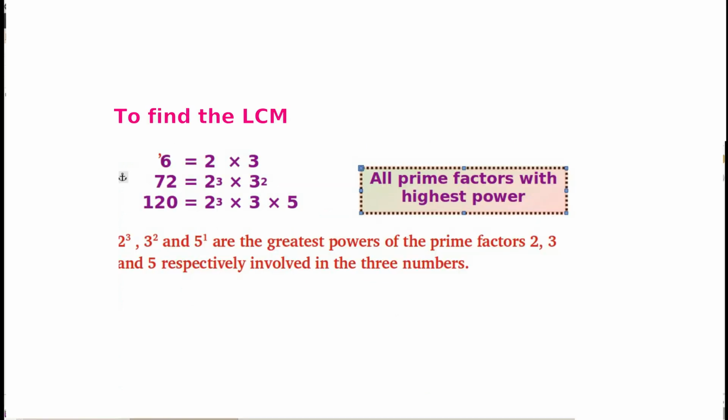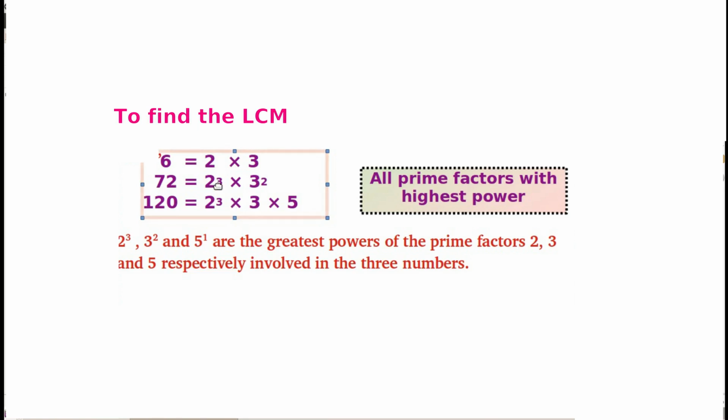Then here we need to find the LCM also. For LCM, we need to consider all the prime factors. Here 2, 3 and 5, these three are the prime factors, and we need to take the highest power also.